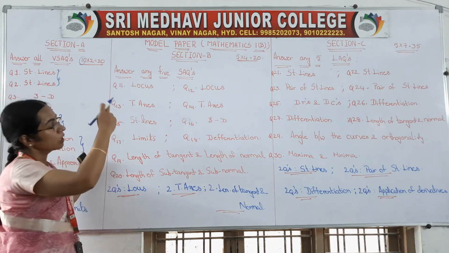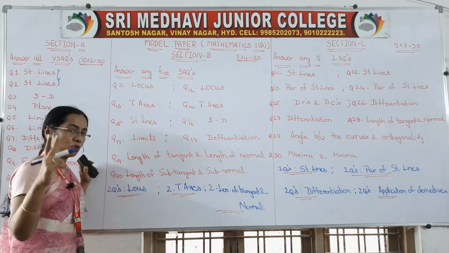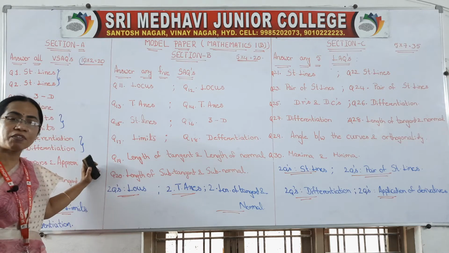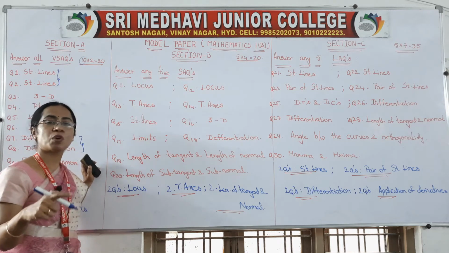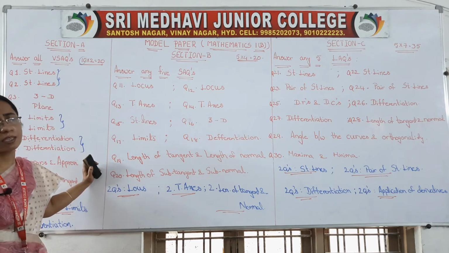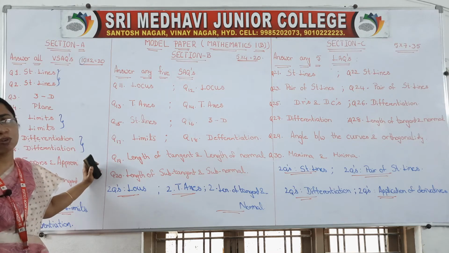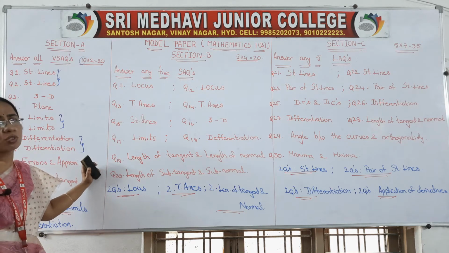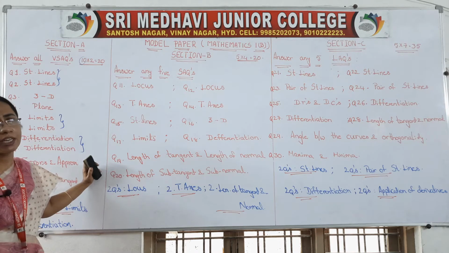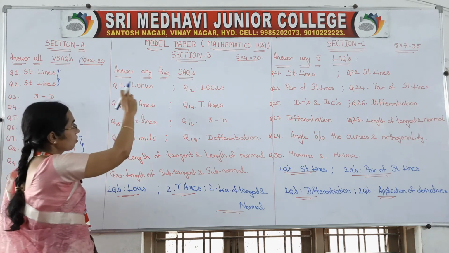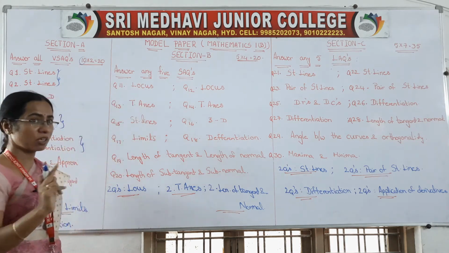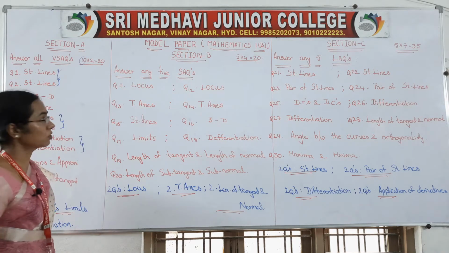Suppose 2 questions are there, one is having lengthy solution, one is having small solution, but marks are same, 4 marks only, then you can go for small solution only so that you can present it coolly, right, with cool mind.